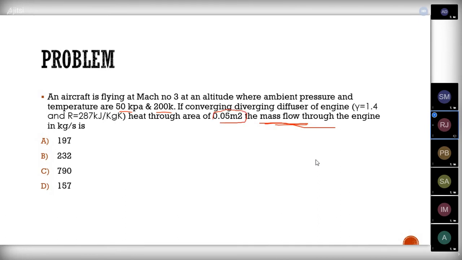So the area given is 0.05 meter square. The mass flow rate of the engine in kilogram per second is? So we need to find the mass flow rate through the engine. Here we have the four options: 197, 232, 790, and 157. I haven't given any formula for this, but I will solve this sum.